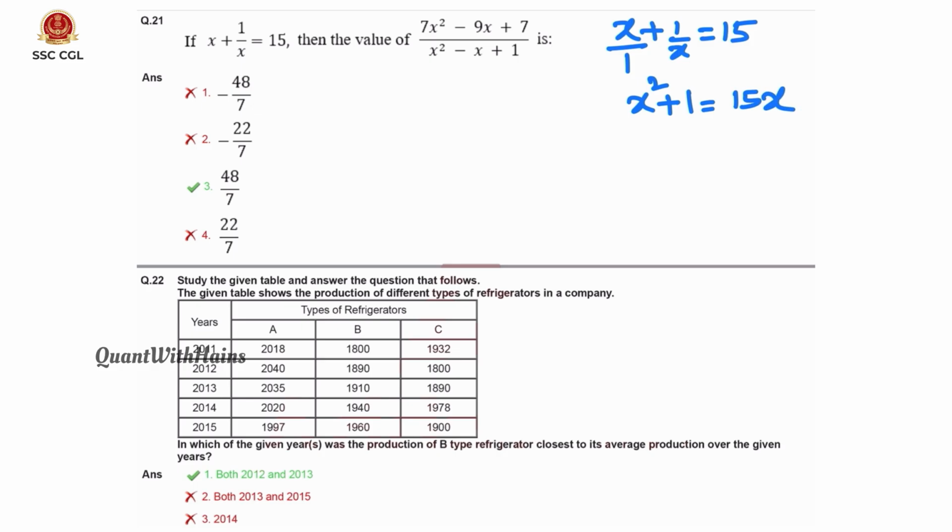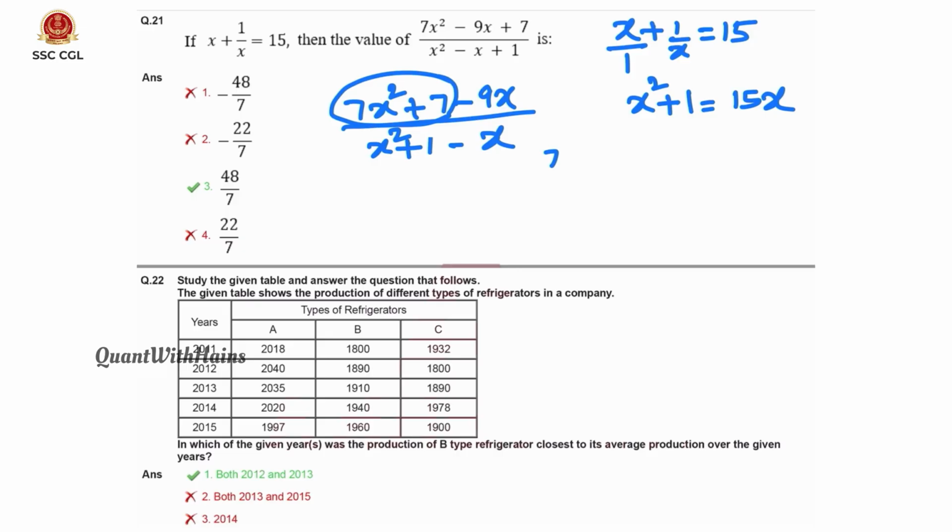That we will substitute here. If we write the numerator and denominator as 7x square plus 7 minus 9x by x square plus 1 minus x, here in the numerator we can take 7 common. That means we get 7 times x square plus 1 minus 9x, and in the denominator x square plus 1 is 15x minus x.